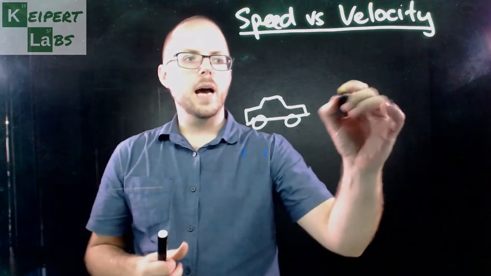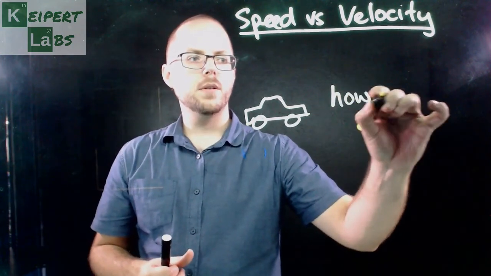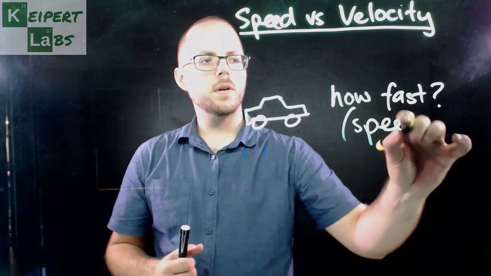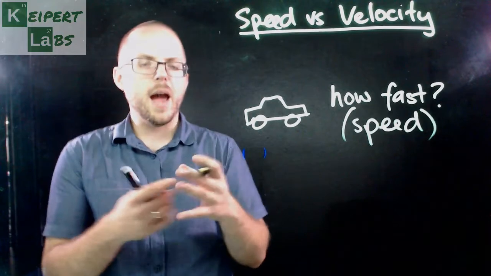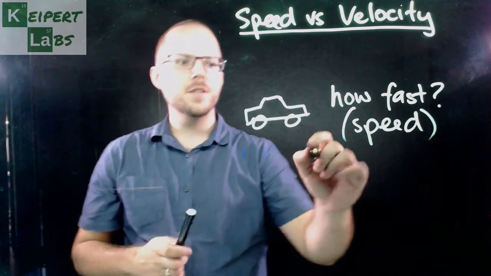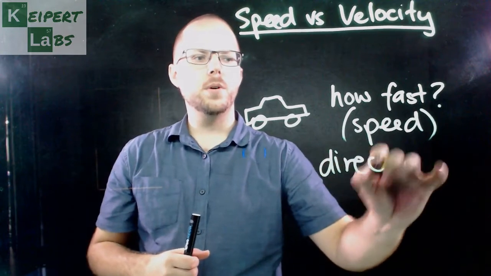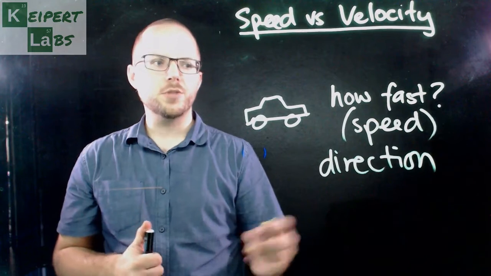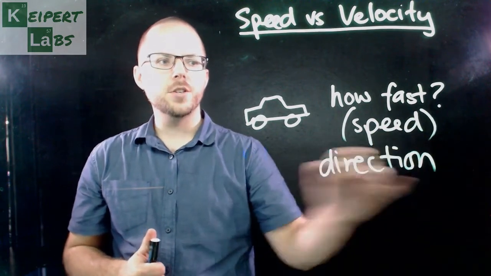One is how fast, that is, its speed: how far is it travelling for every second that it travels. And the other thing that we want to know is its direction. So an object that's travelling has both speed and direction.